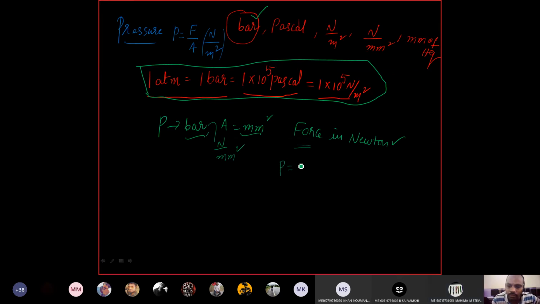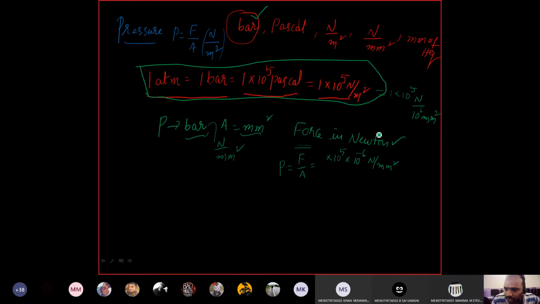We know that P is equal to F by A, force per area. Whatever value of bar is given, 1 bar is equal to 1 into 10 power 5 Pascal, that is Newton per meter square. Again you should multiply with 10 power minus 6, so it becomes Newton per mm square, because 1 meter square is 10 power 6 mm square, and it is in the denominator.